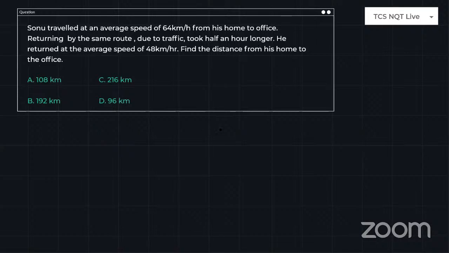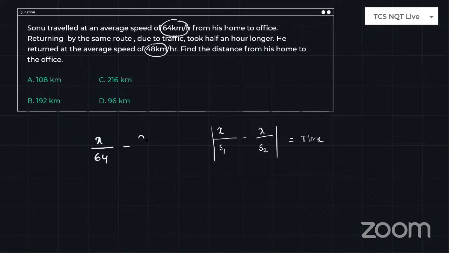So immediately I will go with x by average speed in the first case minus x by average speed in the second case, modulus of which is equal to the time. Why? Because distance by speed always gives you the time, right? So here the distance is the same. So x by the first average speed 64 and the second average speed 48, and he's taking half an hour longer, which means he's taking an extra half an hour, right? Longer means extra. So the difference between these two times is 1 by 2 hour. So this is how you have to design the question immediately. This is how you have to design your solution.